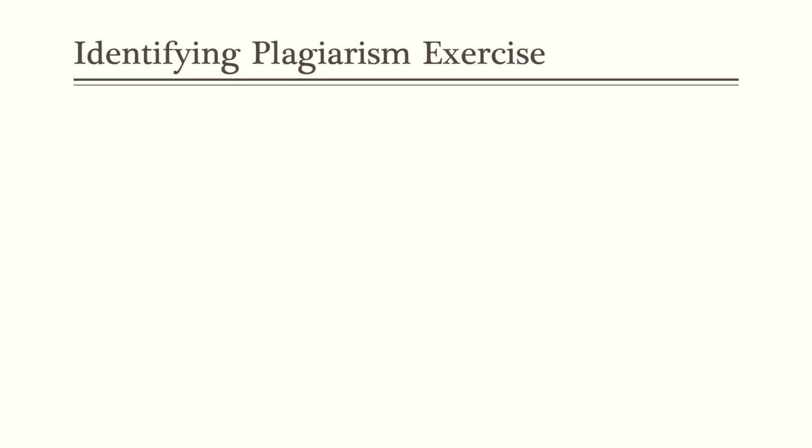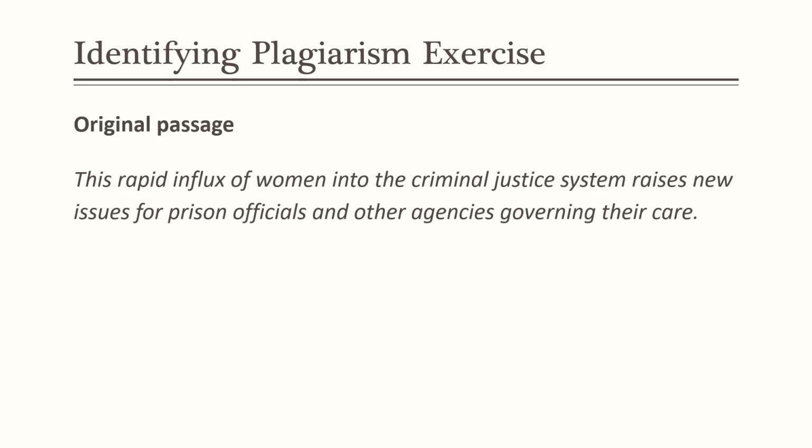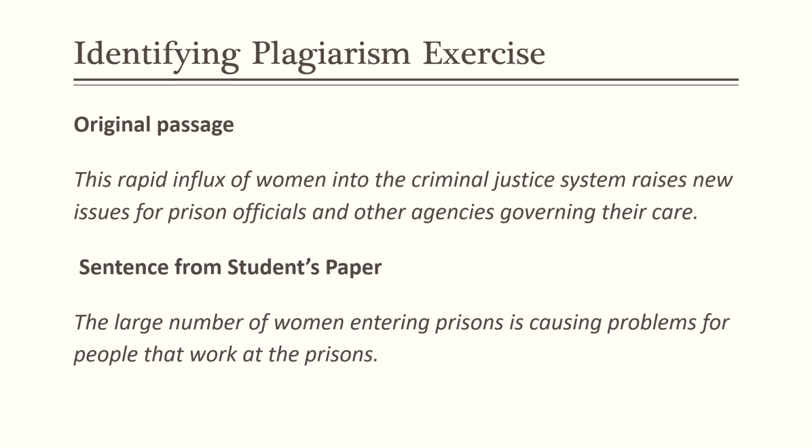So now that we know what the three types of plagiarism are, let's try to identify them. Let's take this passage, which was written in an original article, and then let's take what the student wrote. So we see the original passage, we see the sentence from the student's paper. Take a moment, pause this video if you need to. Try to identify what type of plagiarism we are utilizing in this scenario.